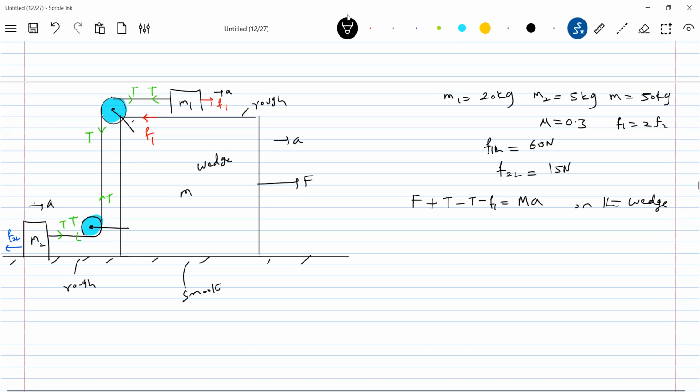And then for the block, F1 minus T equals M1A. Then T minus F2L equals M2A.